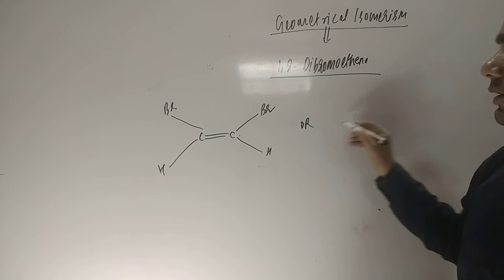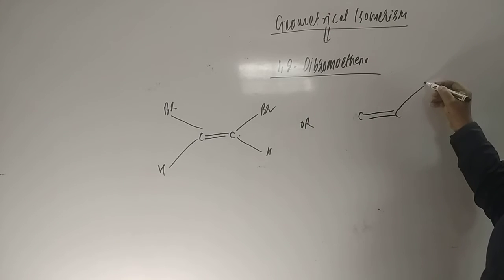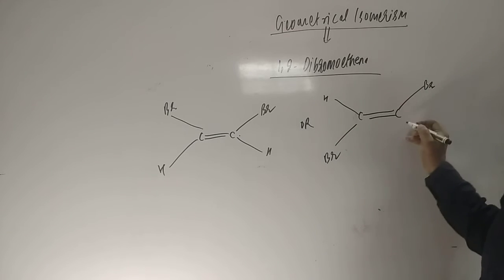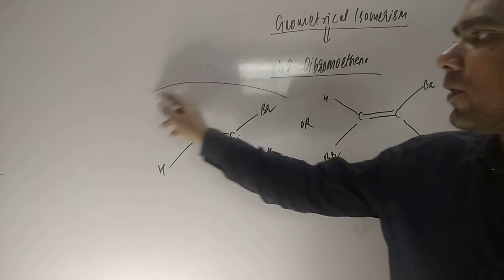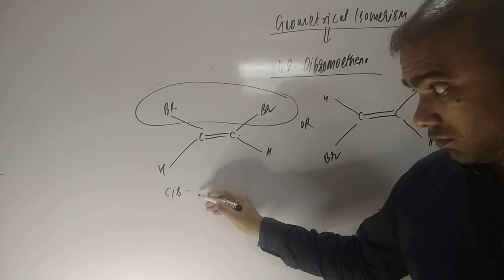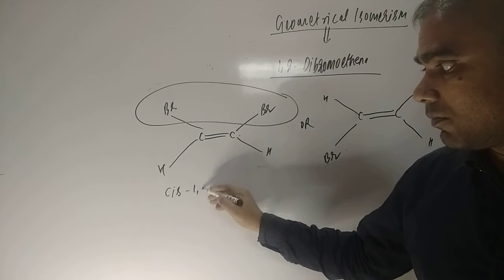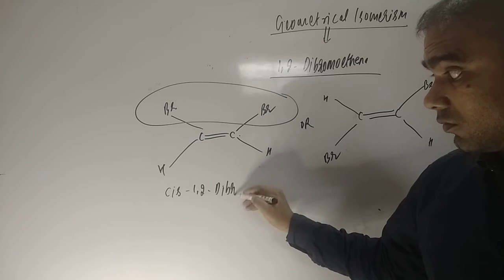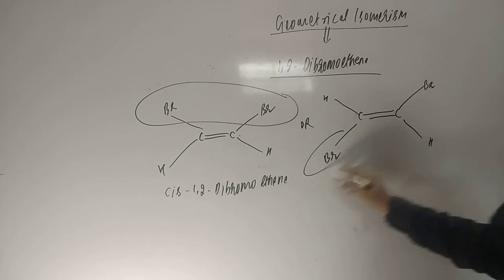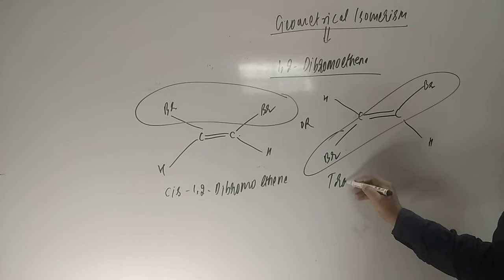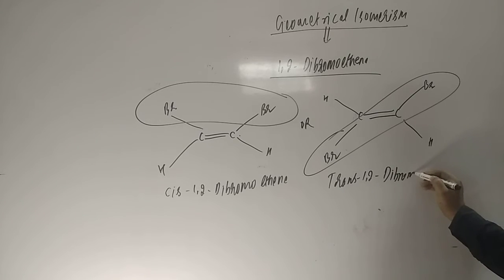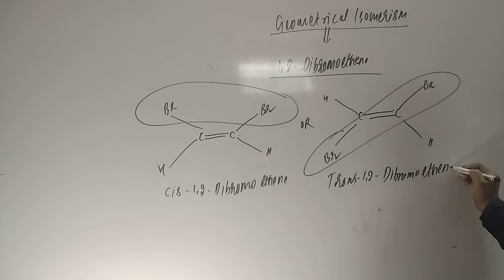Or one more structure is possible: C double bond C, here you can put bromine, here bromine, and here hydrogen, here also hydrogen. So similar groups are on the same side, so it will be cis-1,2-dibromoethene. Here you see similar groups are on opposite sides, so you can write trans-1,2-dibromoethene.